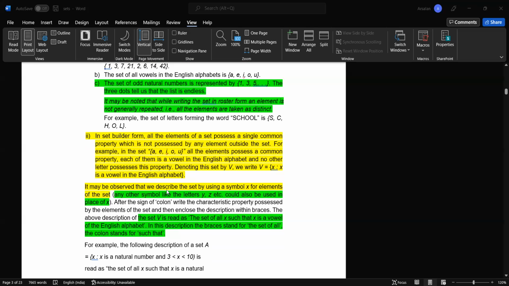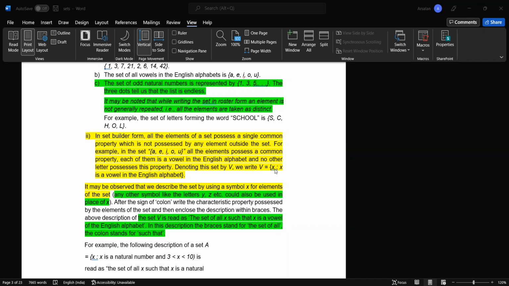It may be observed that we describe the set by using the symbol x for elements of the set. So x is basically denoting all these elements A, E, I, O, U. Any other symbol like letters y, z, etc. could also be used in place of x. It is not said that we should only use x.